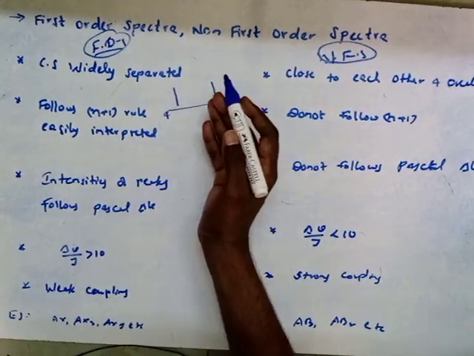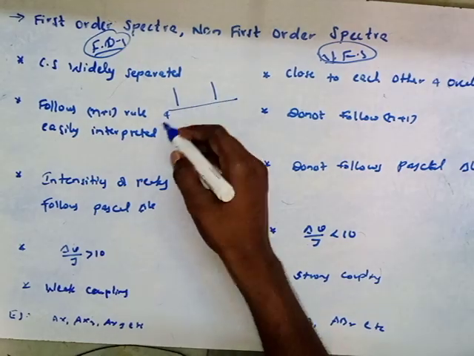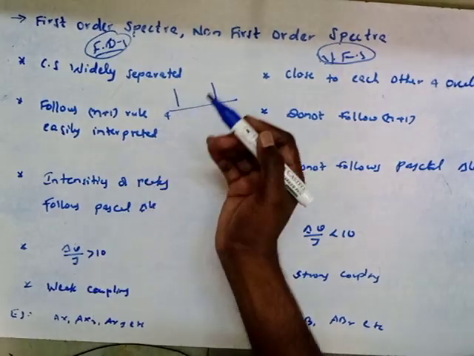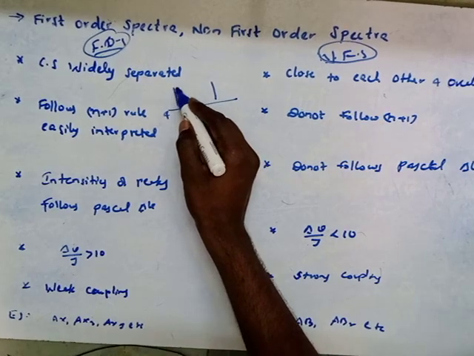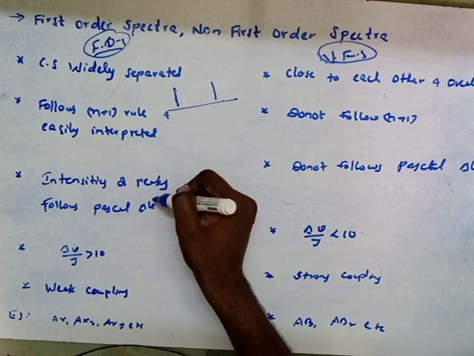can easily interpret it and we can easily follow the n+1 rule, and the intensity of these peaks will follow the Pascal triangle method.